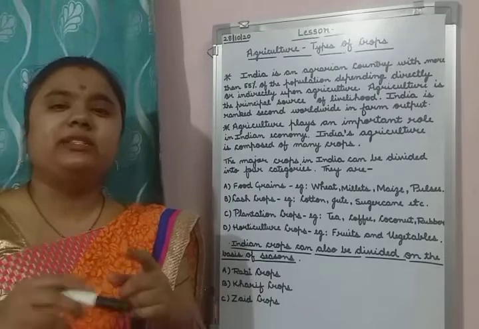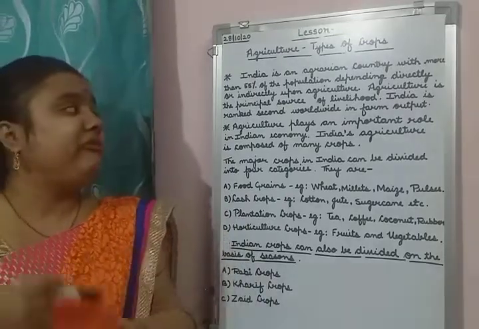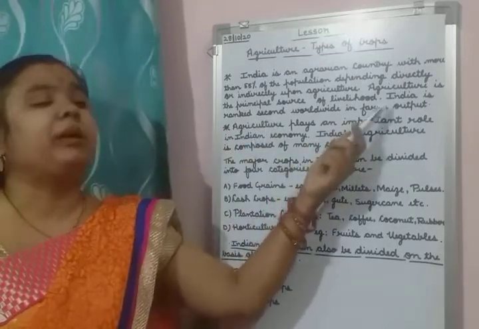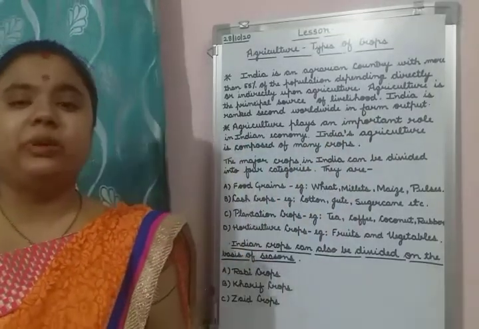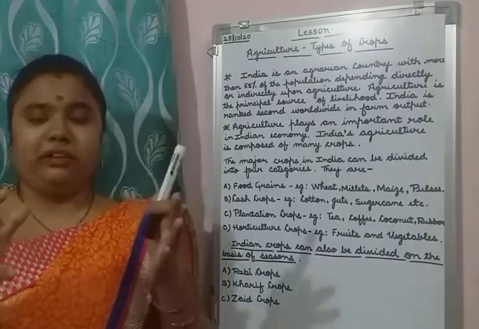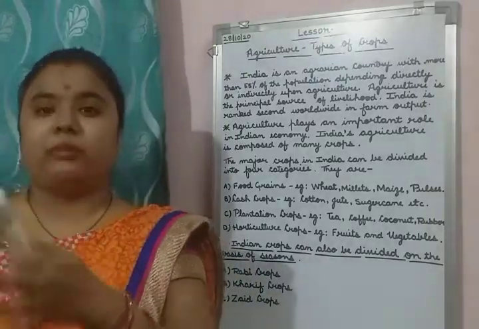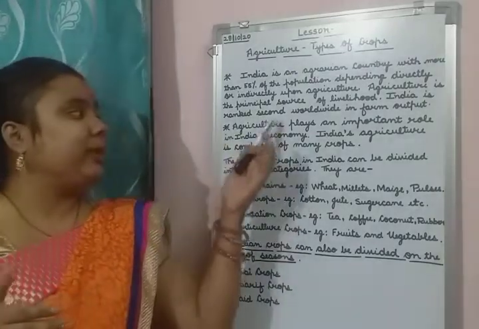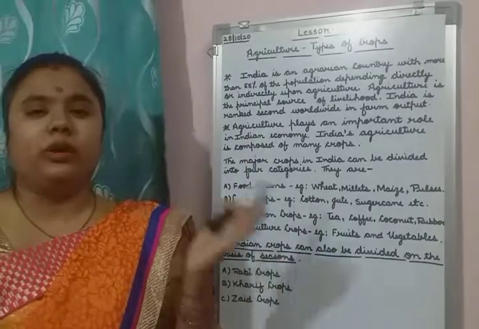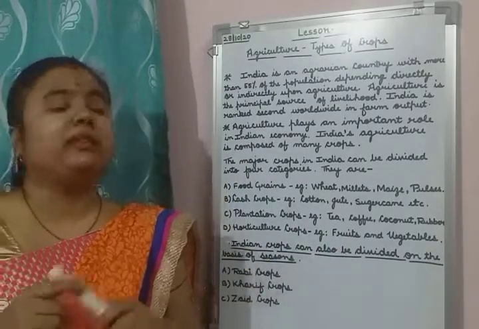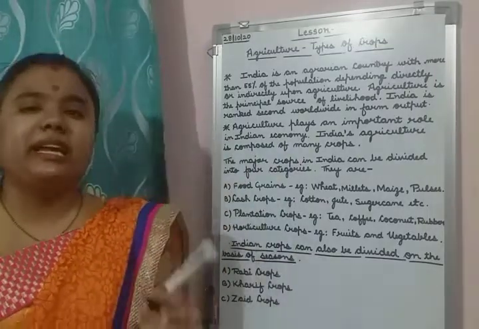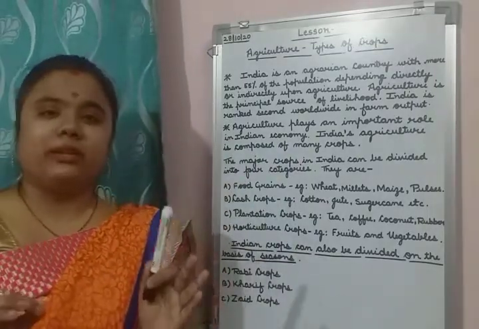India is ranked means in all over the world. If we rank India, it is coming in the second position in farm output. Farm output means farming. If we see from the perspective of farming, India is coming in the second number all over the world. In all over the world, India is coming in the second position in the farm output, in the farming, in agriculture.